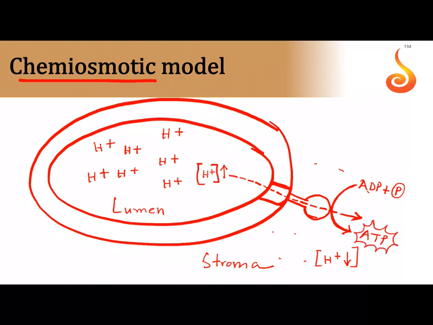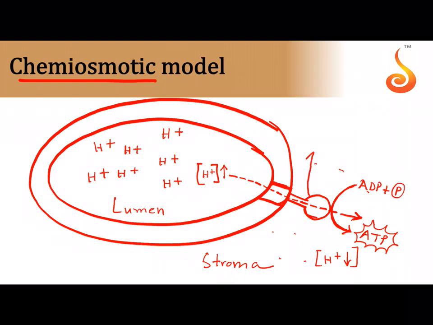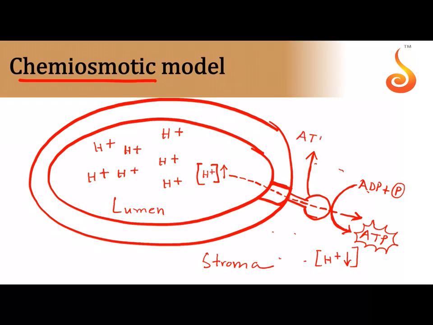This adenosine triphosphate is what is required for the dark reaction, isn't it? So I hope you understood how the proton gradient is required for synthesis of ATP, and this molecule that is sitting on the thylakoid membrane like this, which helps in the synthesis of ATP, is called the ATP synthase.